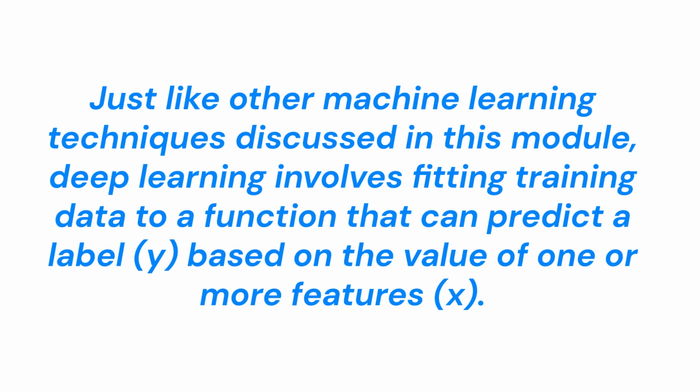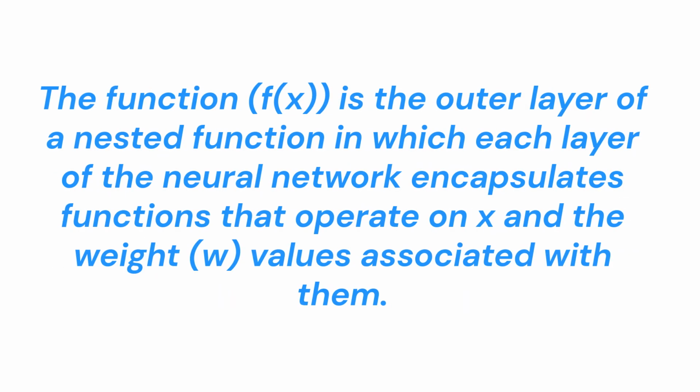Just like other machine learning techniques discussed in this module, deep learning involves fitting training data to a function that can predict a label, y, based on the value of one or more features, x. The function f(x) is the outer layer of a nested function in which each layer of the neural network encapsulates functions that operate on x and the weight w values associated with them.